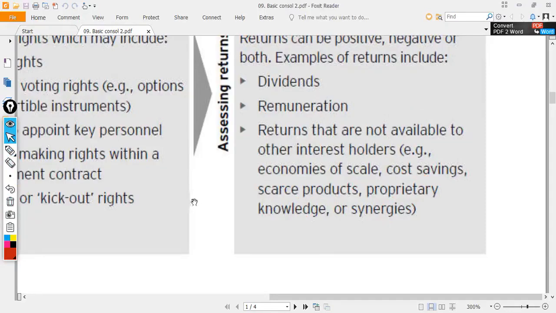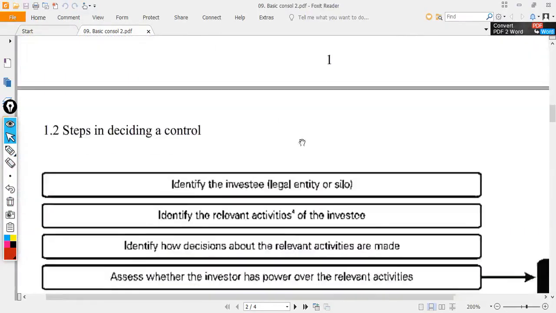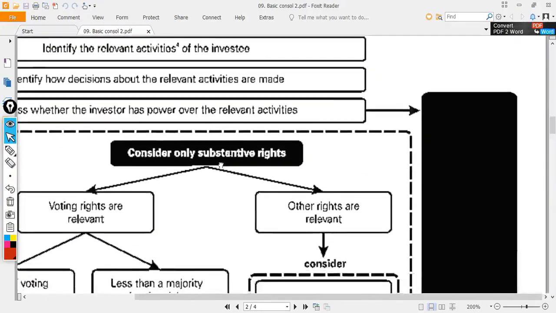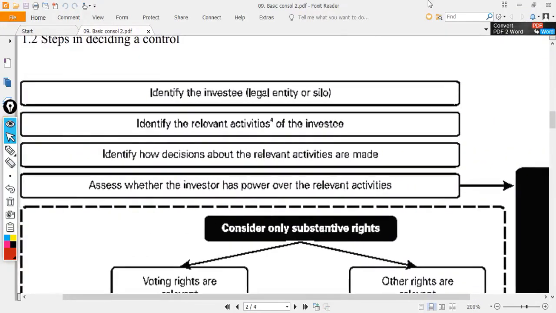Next page contains a diagram to summarize the steps to decide whether you have control or not. First, you identify the investee. Identify your subsidiary. The investee could be a legal entity, which means the whole entity, or a silo, which is part of an entity.